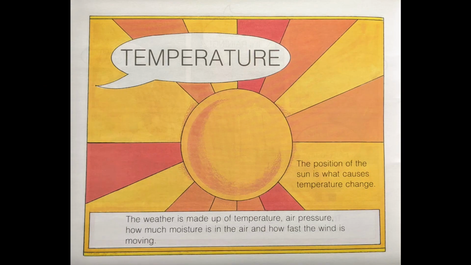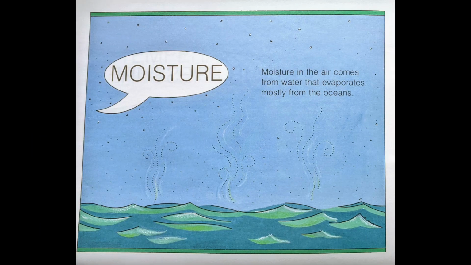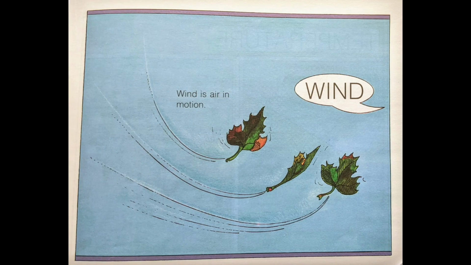Temperature. The weather is made up of temperature, air pressure, how much moisture is in the air, and how fast the wind is moving. The position of the sun is what causes temperature change. Air pressure. Air pressure is the force produced by the weight of the air pressing down on the earth. Moisture. Moisture in the air comes from water that evaporates, mostly from oceans. Wind. Wind is the air in motion.